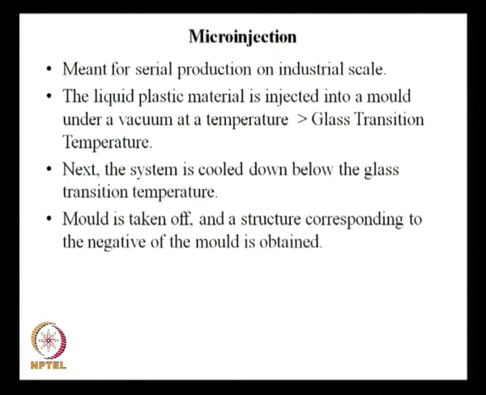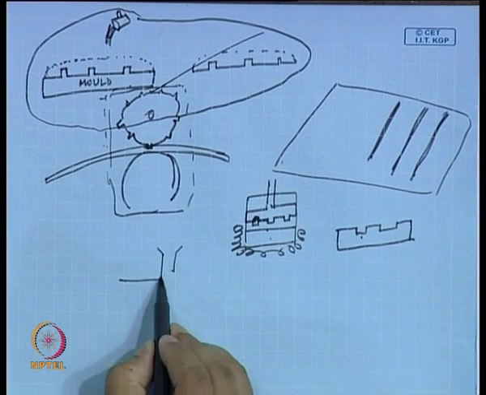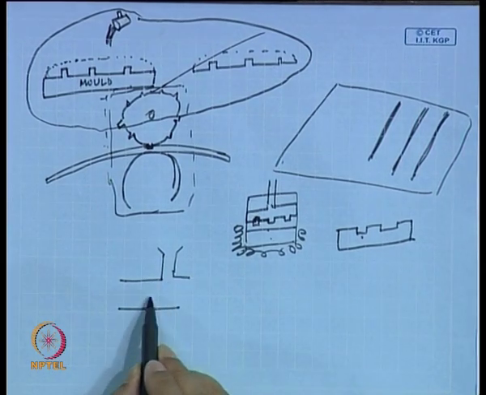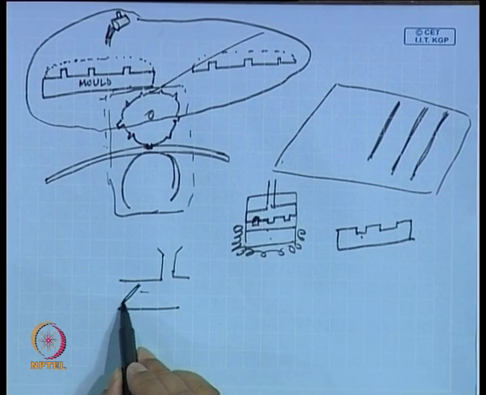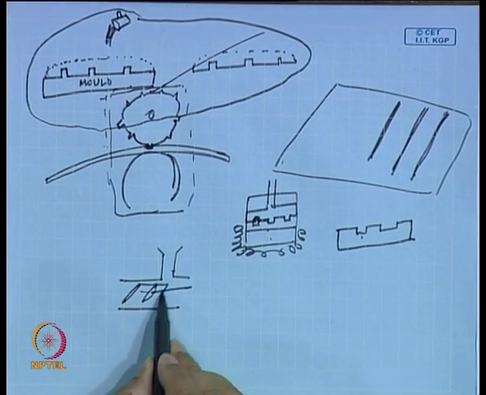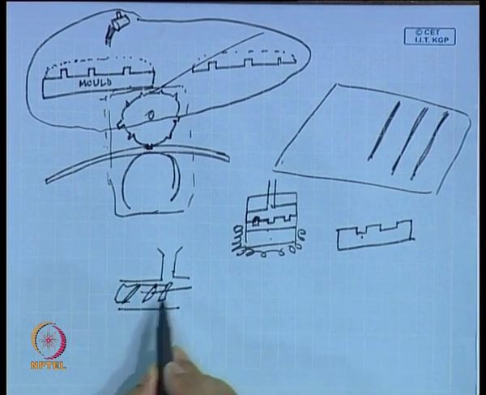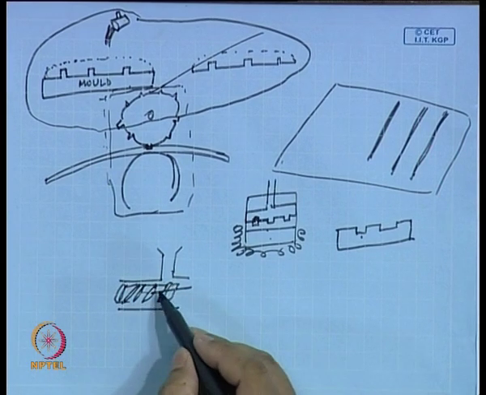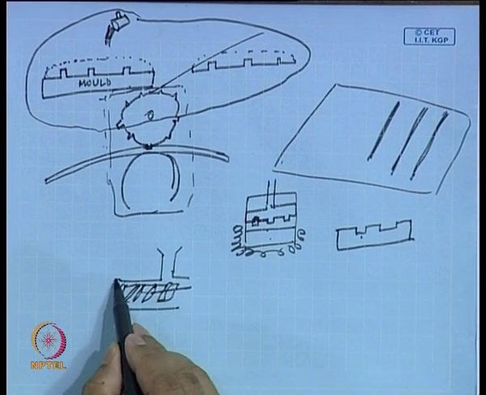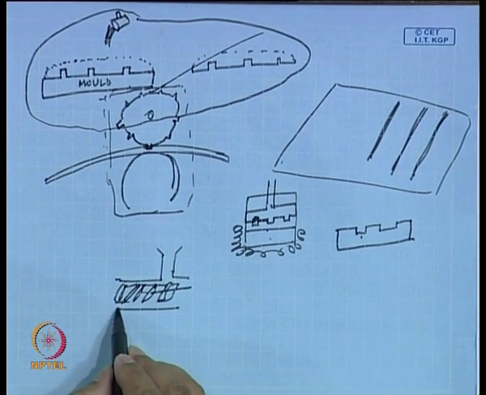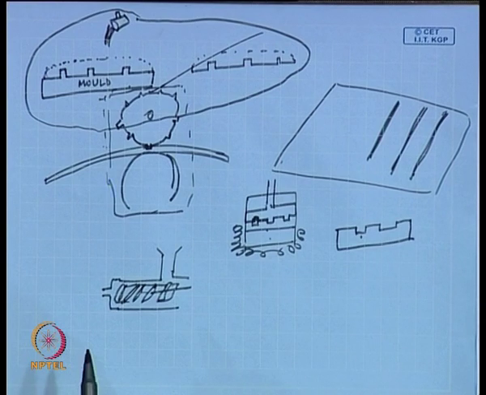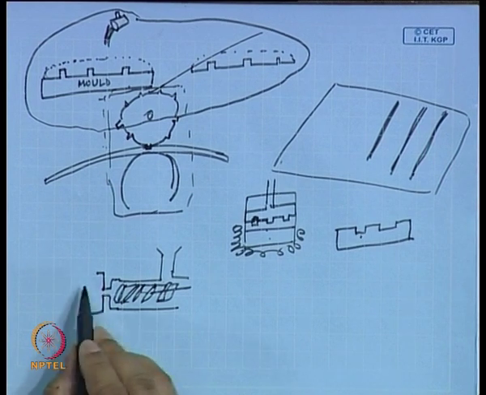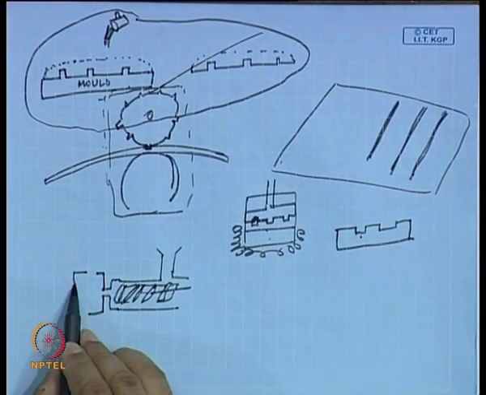What you do in this case is you have a hopper, and you have a screw by which you are pushing this polymeric material, and you have a heating arrangement, by which you are pushing the polymeric liquid into this. Here this polymer comes out like this, and here you have the other part.